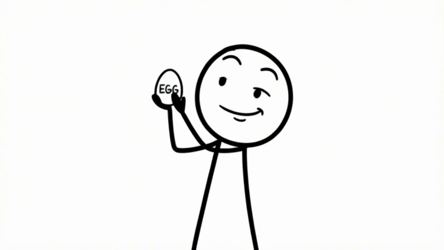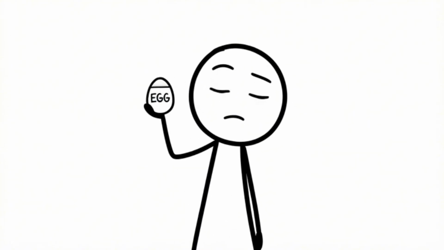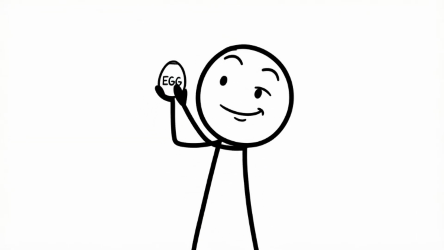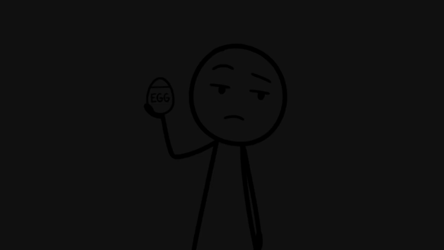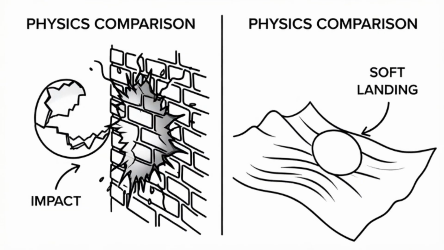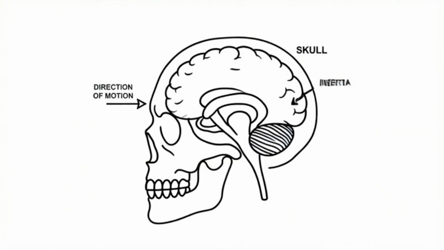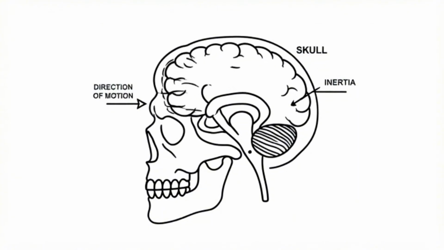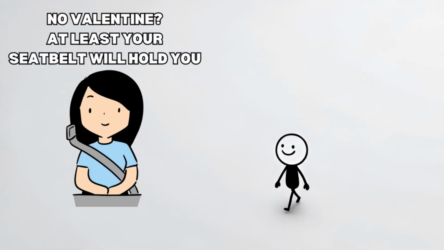Okay, so you've built up all this terrifying kinetic energy, but here's the thing. Speed itself has never killed anyone. You can fly through space at 17,000 miles per hour and be perfectly fine. It's not the speed that kills you, it's the sudden stop. In physics, we call this impulse and deceleration. Your body is traveling at the same speed as your car. When the car hits a wall, the car stops, but you don't. You keep moving forward until something, a seatbelt, an airbag, or the steering wheel stops you.